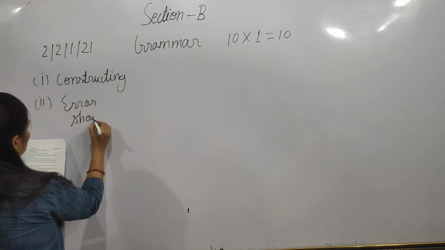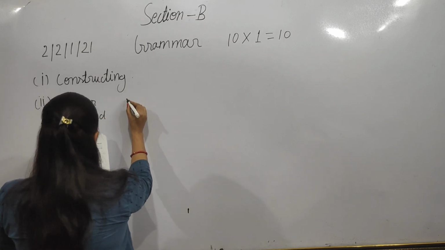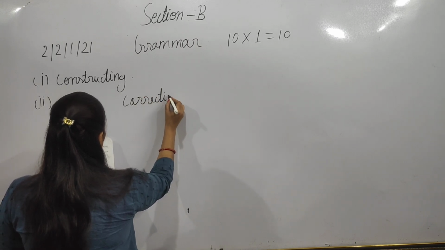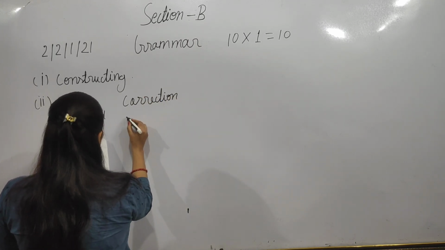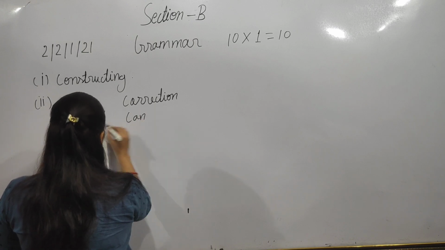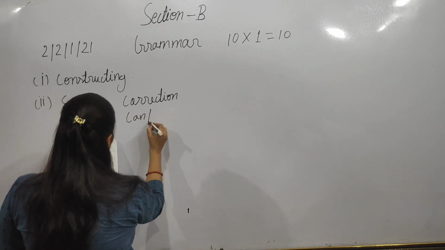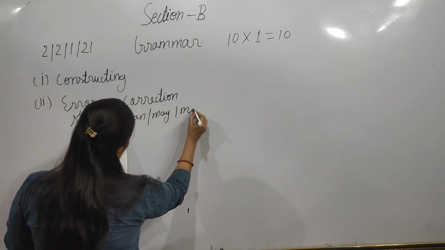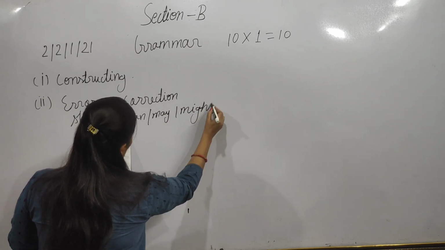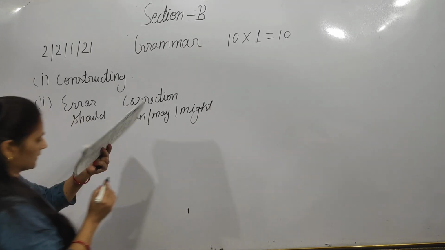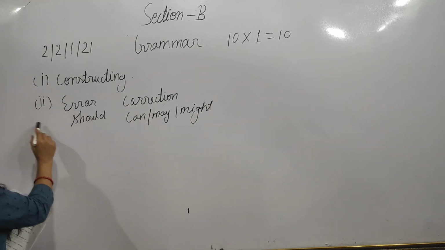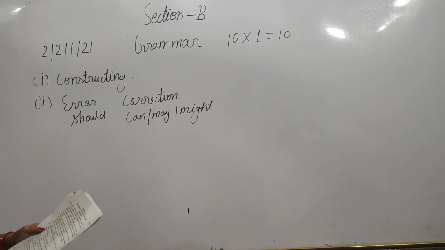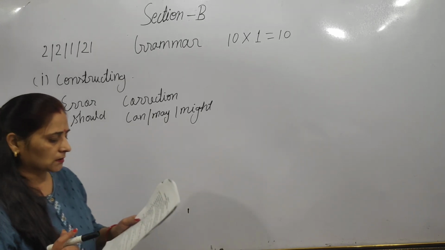The word should is the error, and in correction, in place of should you can use can, may or might. If you use any of these, your sentence would be correct. So this would be your answer. I hope it is clear. Now let's move towards the third question.